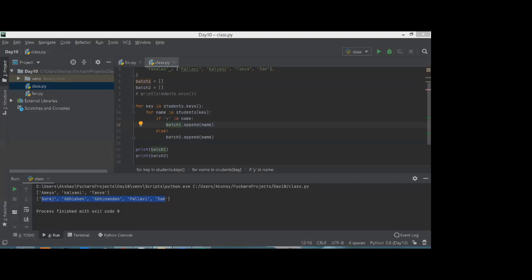While is better for infinite loop. Yes, absolutely right, Abhinandan. Anything else? Anybody knows about for and while?